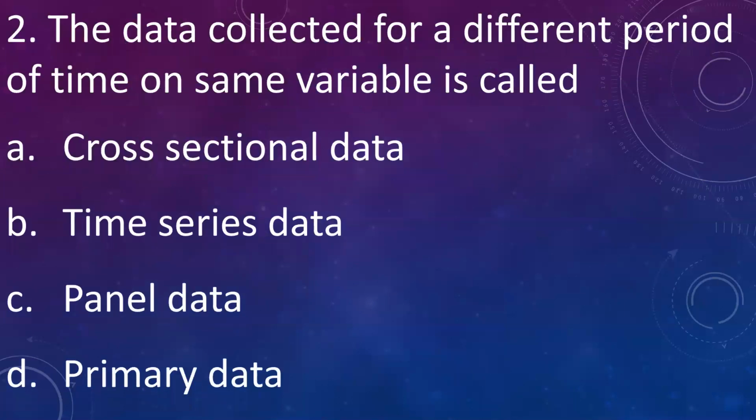Then data collected for different period of time on same variable is called A. Cross-sectional data, B. Time series data, C. Panel data, D. Primary data. Answer is B. Time series data. Data collected for different period of time on same variable is termed as time series data.